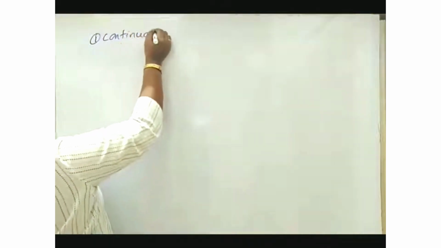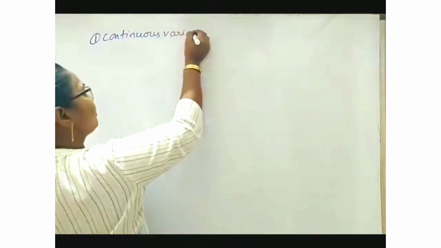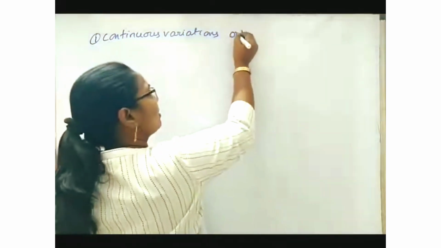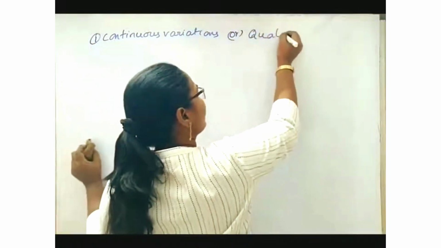Continuous variations or quantitative variations.